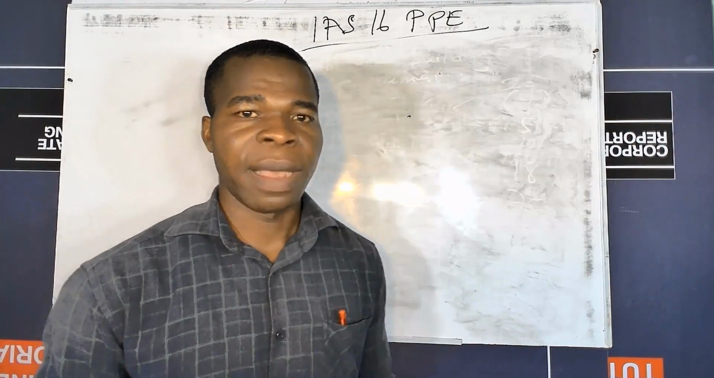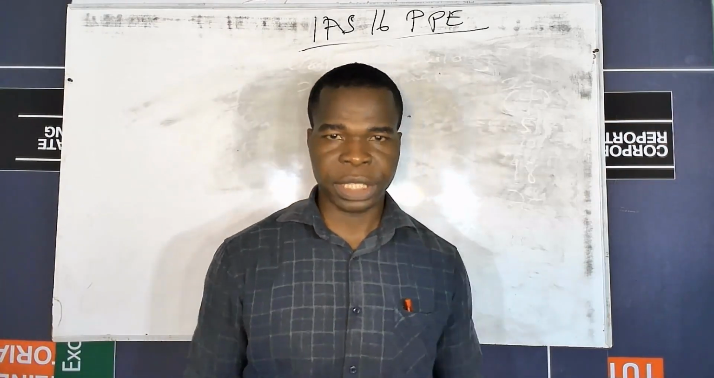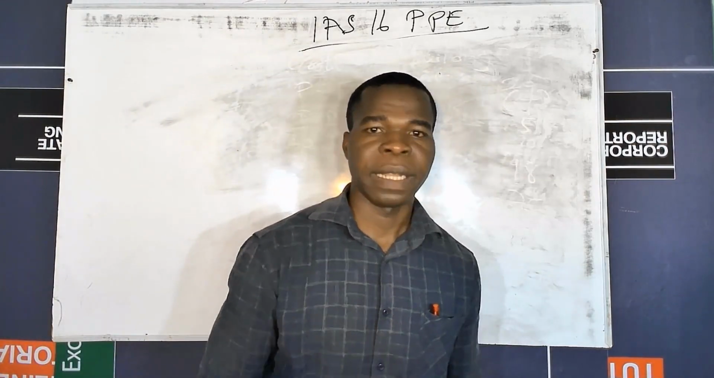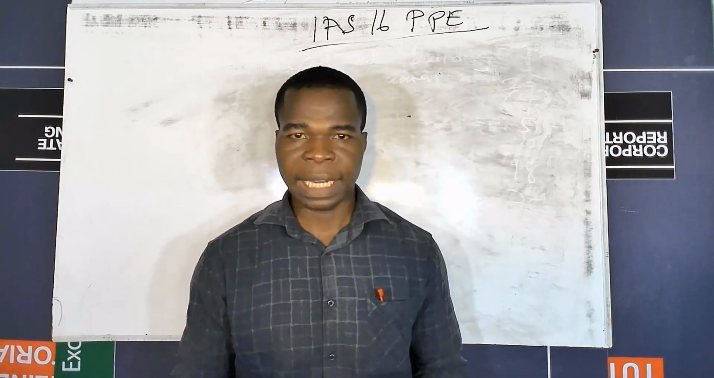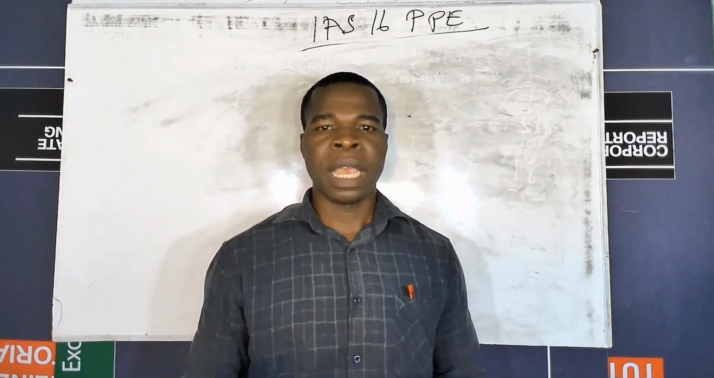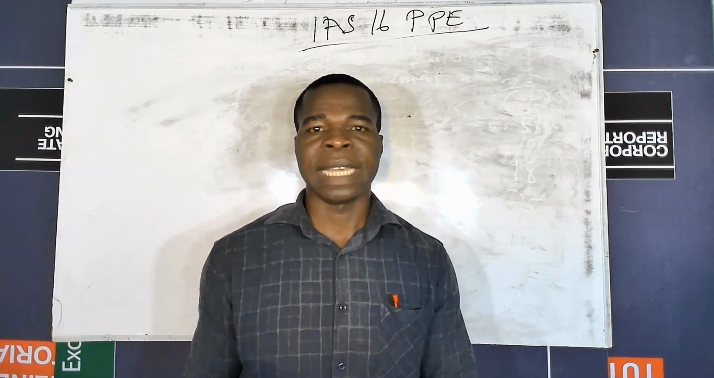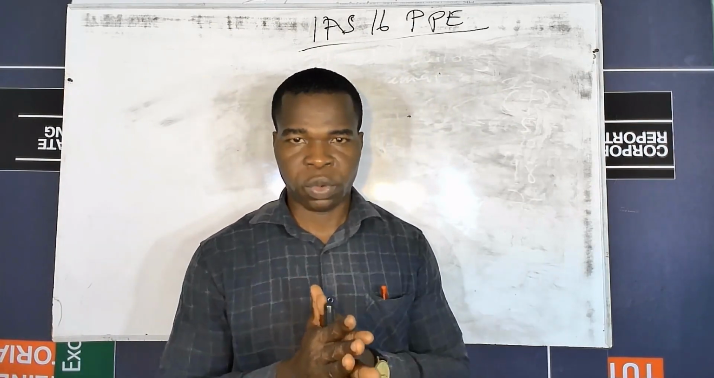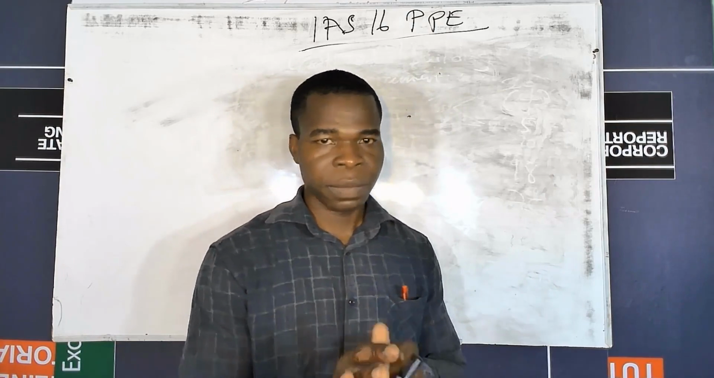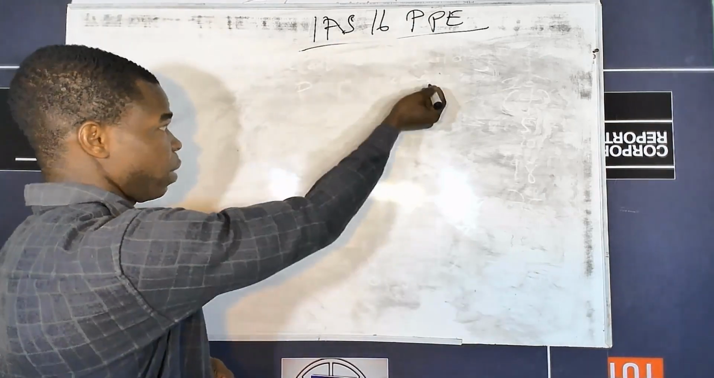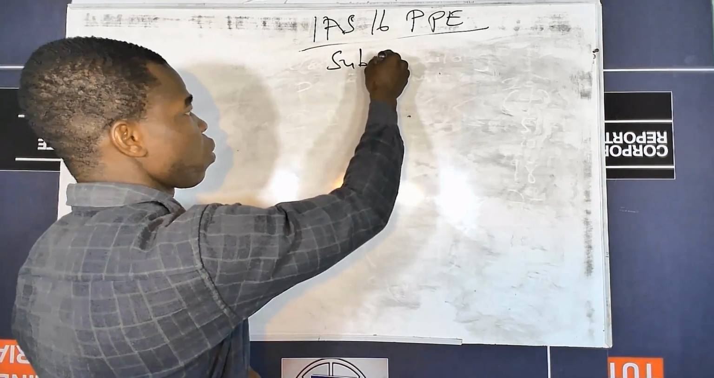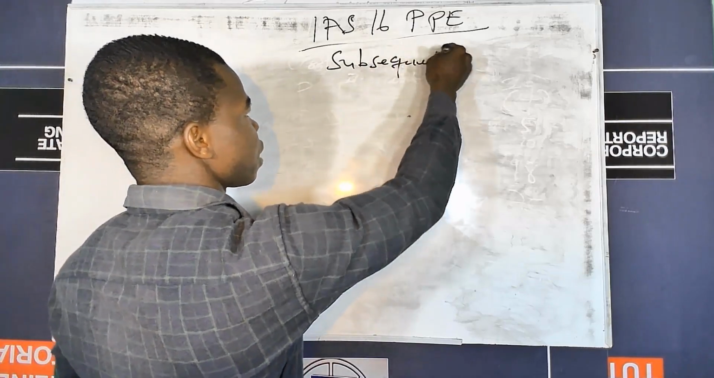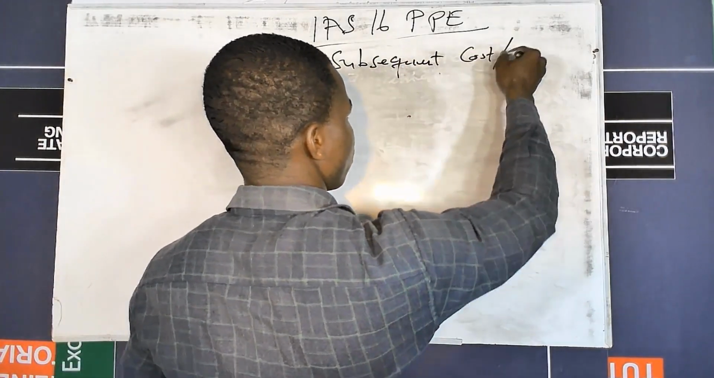We now want to turn our attention to subsequent expenditure. So after the initial measurement, if you subsequently incur any other cost on that particular item, should you capitalize it? Should you capture it as a capital cost, or should you capture it as a revenue cost? So let's look at some few exceptions. So we want to look at subsequent expenditure, or subsequent costs.